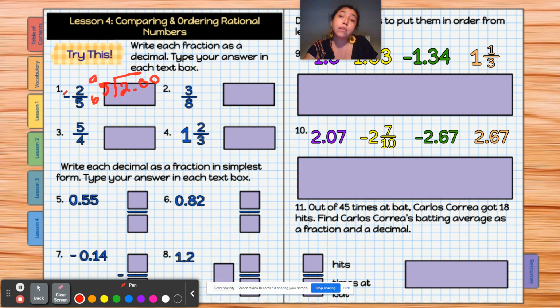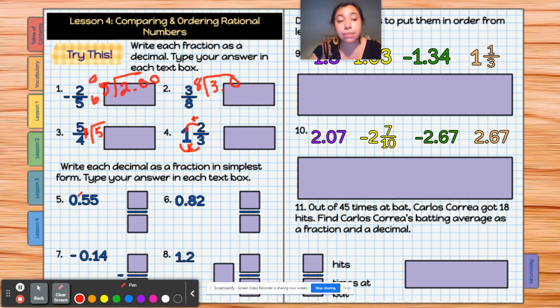So with negative, it would still be a negative here, right? A negative decimal. Now, again, I'll give you that little bit of help. So that's 8 over 3, right? So 3 is in the box. 3 over 8 translates to this. With the mixed number, you're going to have to multiply, then add, right? To find out the fractions, so then you can figure out the decimal. 5 over 4, that again is 5 in the box and 4 on the outside, okay?